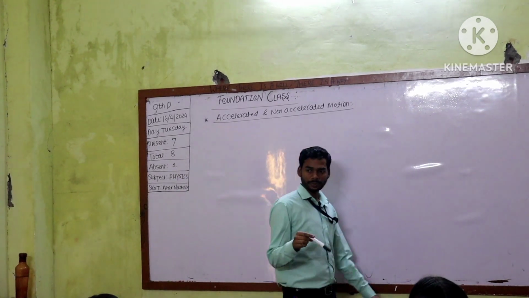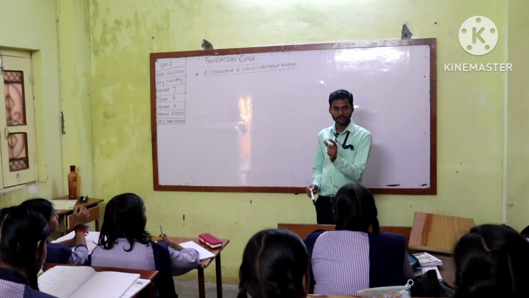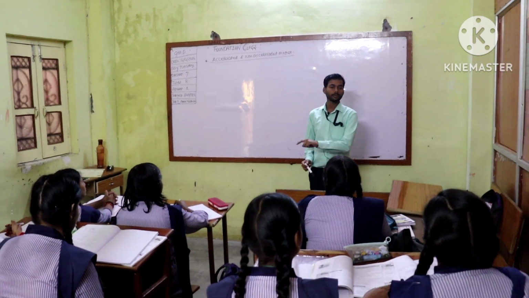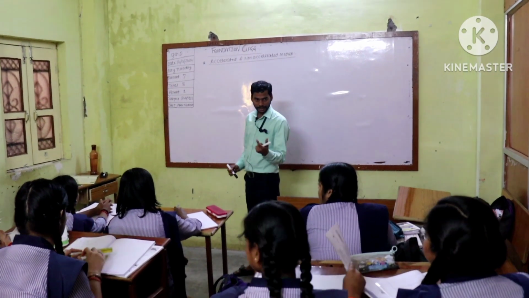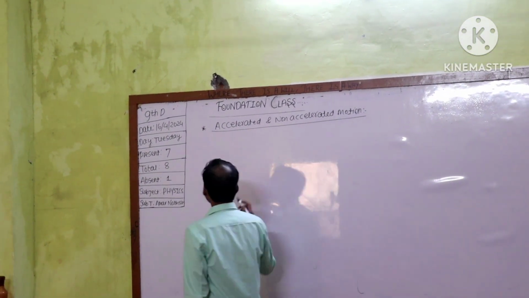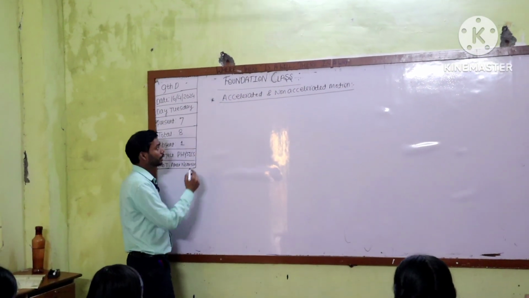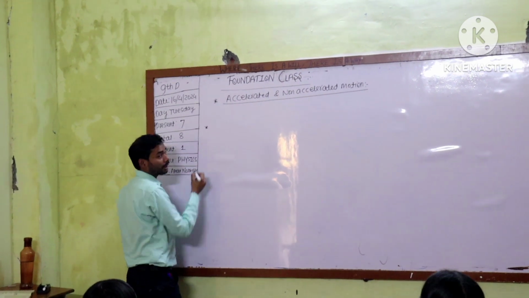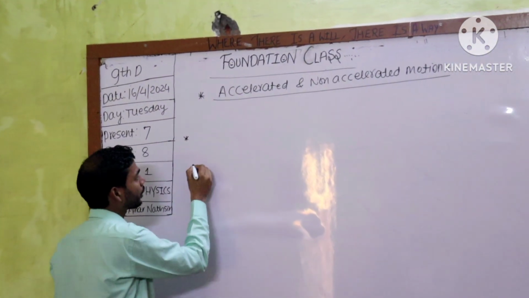So in the previous class I was discussing a situation of motion in which the acceleration of the body was what? 0. Let me depict that diagram once again so that you can understand perfectly. Listen carefully, because it will help you understand the situation of motion very well.